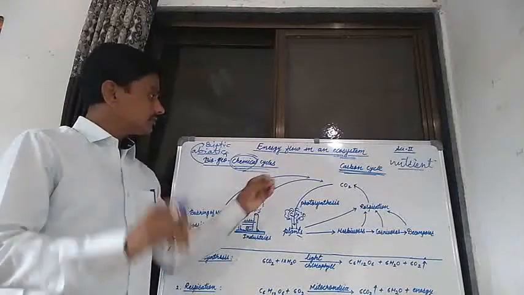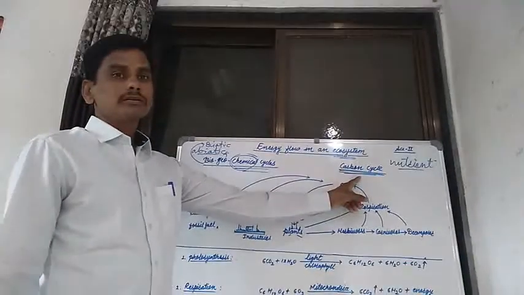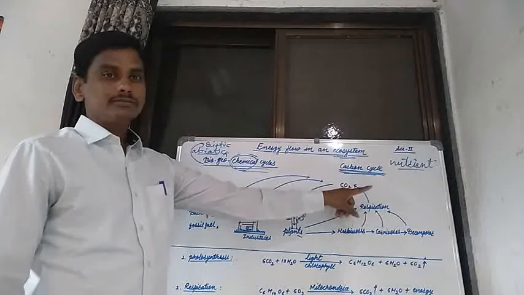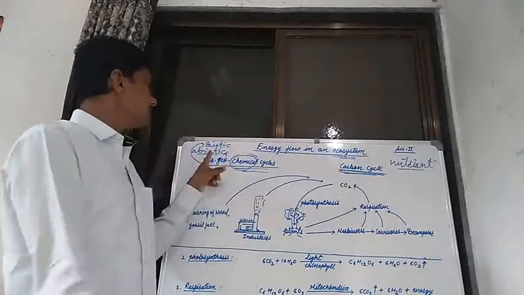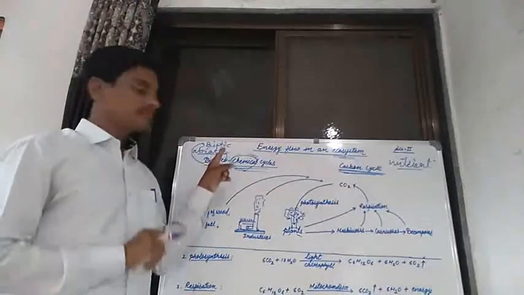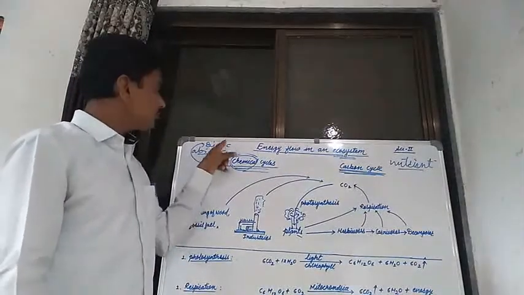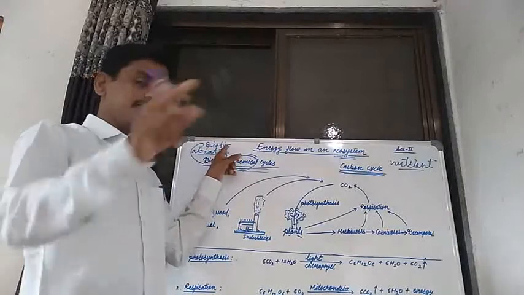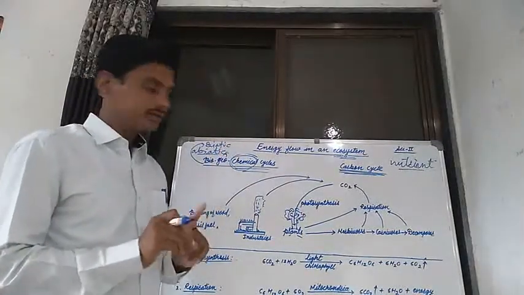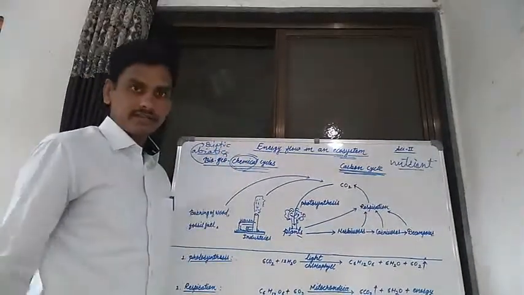These different nutrients present in the abiotic factor pass from abiotic to biotic, and again from biotic to abiotic. That is a biogeochemical cycle.